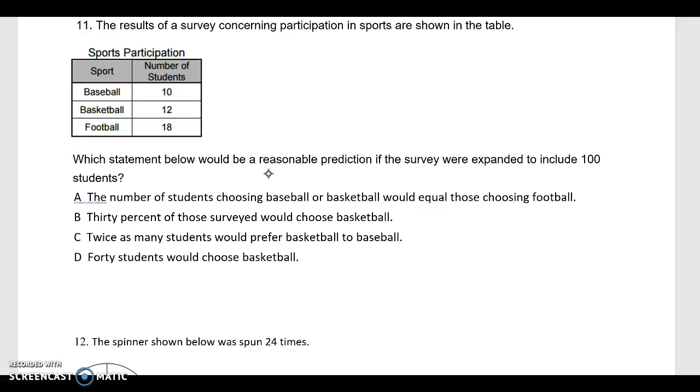Okay, so let's just go ahead and start out. We know that we're going to need the total, right? So 8 plus 2 is 10. 1, 2, 3, 4. So the total here is 40. So for us to be able to look for a reasonable prediction, something that could be true, let's go ahead and find out what each of these amounts would be if there were 100 students. So right now they're saying that for baseball,